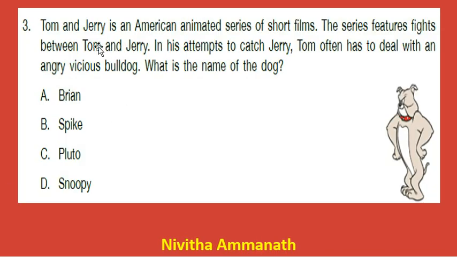Next question, Tom and Jerry is an American animated series of short films. The series features fights between Tom and Jerry. In his attempts to catch Jerry, Tom often has to deal with an angry, vicious bulldog. What is the name of the dog? Brian, Spike, Pluto, Snoopy. Which is that dog? Spike. So B is the correct option.